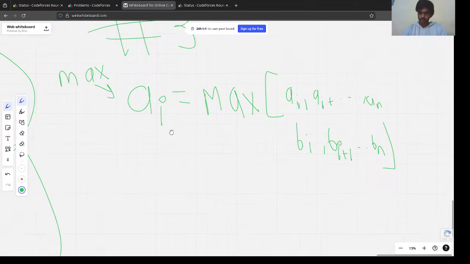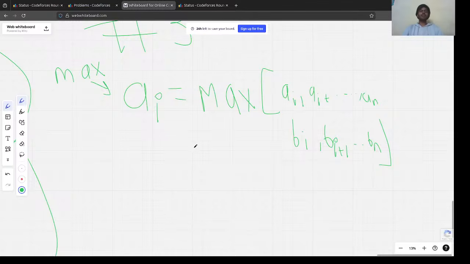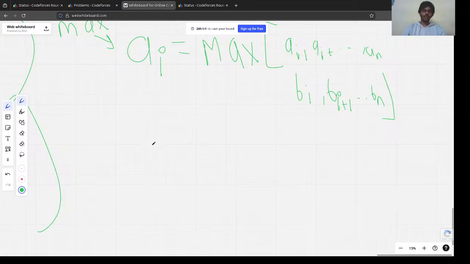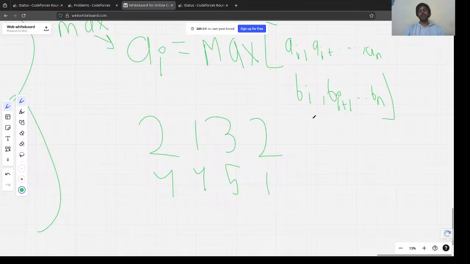So this was our third observation. Okay, great. So what's the solution here and what's the final observation? Let's say for each number 2 1 3 2 4 4 5 1, we could start from the last index, right? And we keep a number max, and for each ai, we are basically checking what could be the best value for this index in the array A.